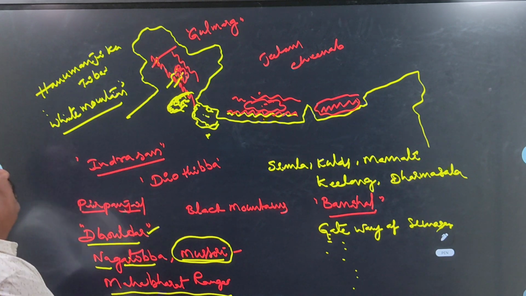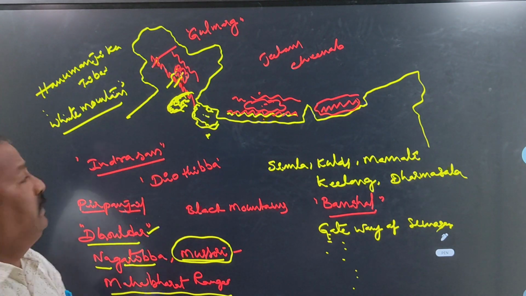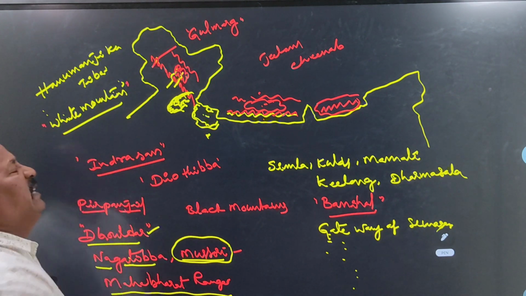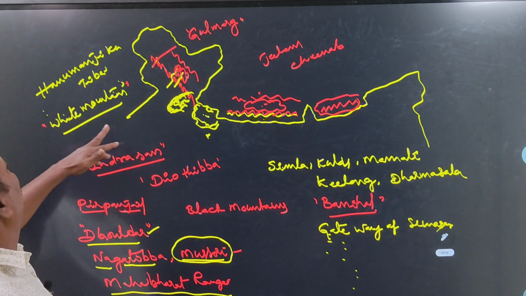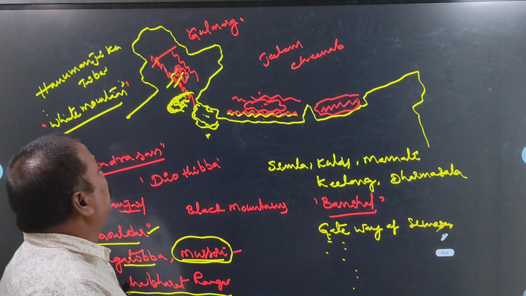Okay, what is the main important highest peak in the Dhauldar range? It is White Mountain. White Mountain is the highest peak in the Dhauldar range. What is the other name or title of this White Mountain? Hanumanji Ka Tiba. Okay, next.